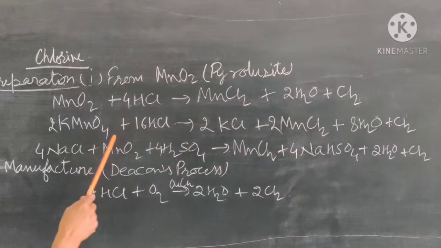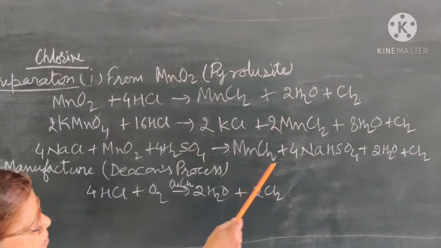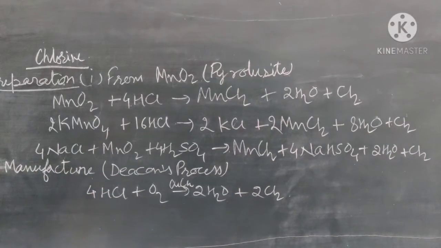When sodium chloride, manganese dioxide and sulfuric acid are heated, it is converted into manganese chloride, sodium bisulfate, water, and chlorine gas. So in the laboratory, the chlorine gas is prepared by this method. These are the general methods of preparation of the chlorine.